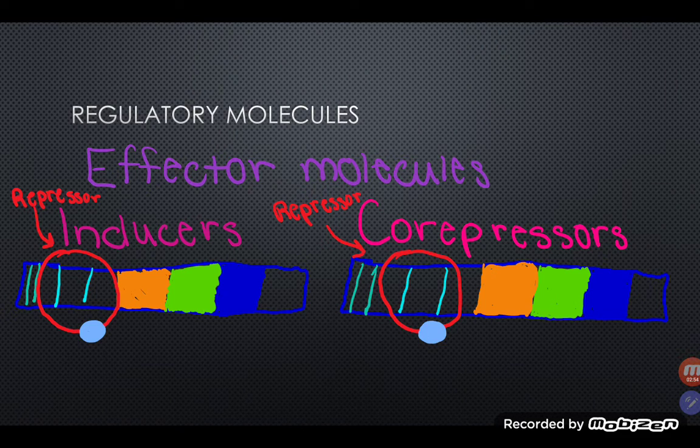There are also two main types of effector molecules. Inducers are molecules that bind to repressors and transcription is turned on. Co-repressors bind to repressors, and as a result, transcription is turned off.